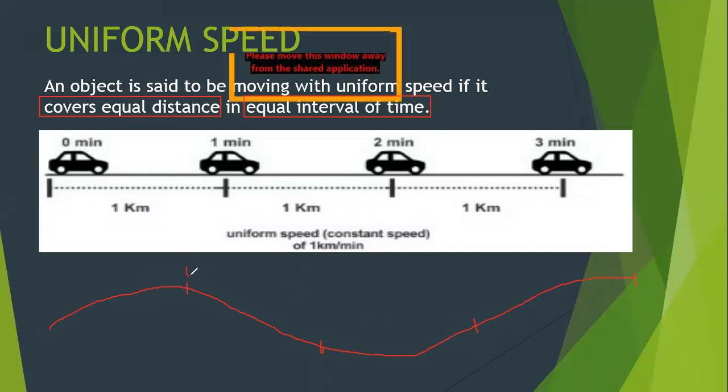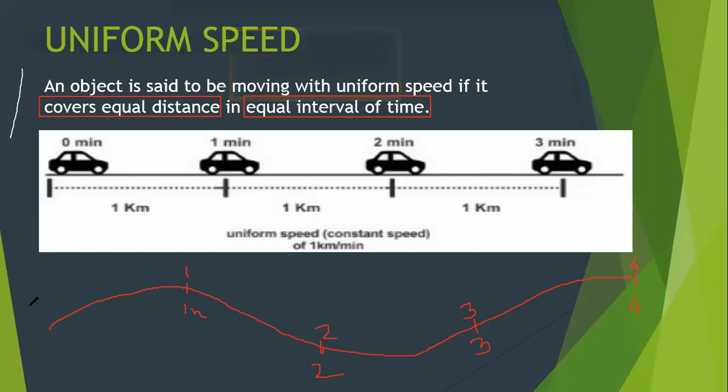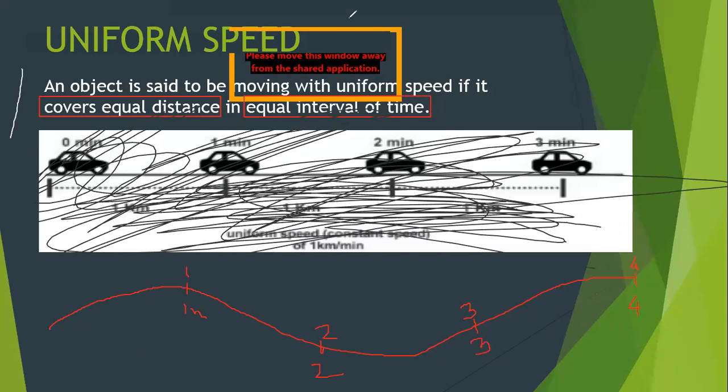So this is 1 kilometer. This is 2 kilometers. This is 3 kilometers. This is 4 kilometers. And this is 1 minute, this is 2 minutes, 3 minutes, and 4 minutes. Now, even if the car is moving on this track, is it a straight line track? Is it a straight track? No. You'll find the track is curved.